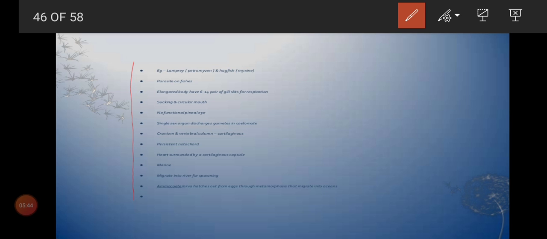What is the peculiar characteristic? It lacks jaws. Is that clear? And what is the main characteristic of this group? First we'll see the example. The example is lamprey. Okay, examples are very, very important for competitive exams.